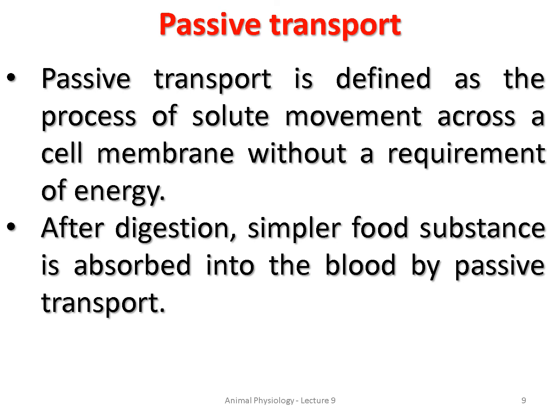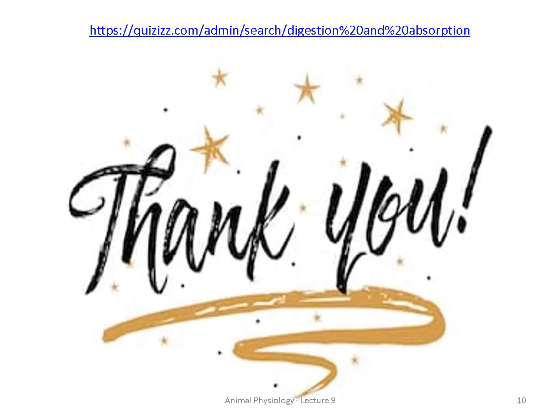In facilitated transport, they need some special carrier to carry the digested particles. And in passive transport, there is no requirement of energy; it is just absorbed into the blood. So that is all about the absorption of digested food by our body. Thank you.